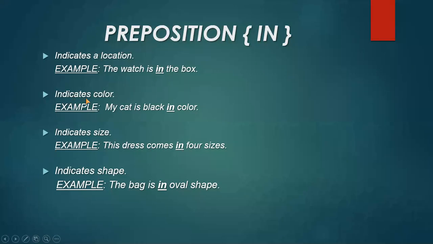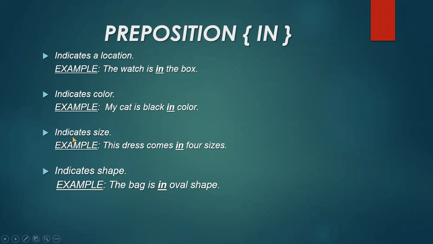Next, it indicates the color of the object as well. An example is here: my cat is black in color. You can see that in is showing or indicating the color of the noun, that is cat. Now my dress is red in color. Another example is that in which the color of the dress is shown by the preposition in, and it was red in color.